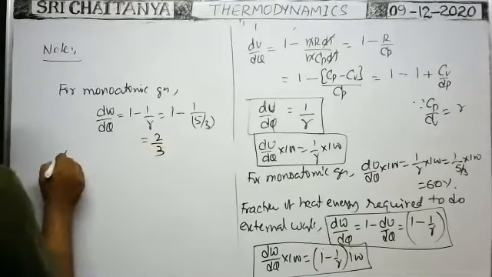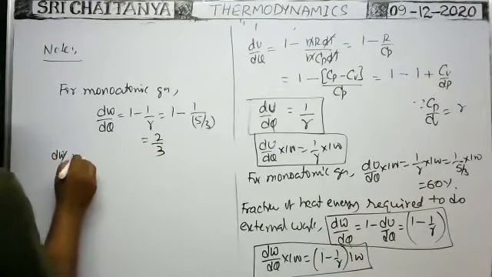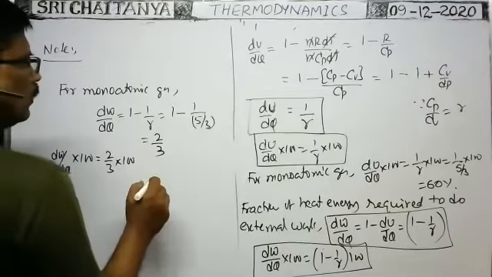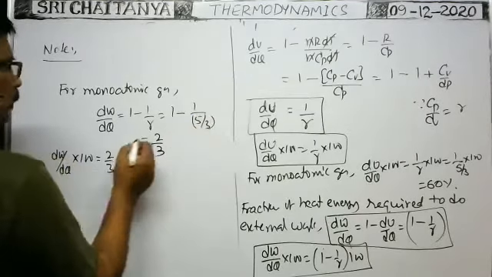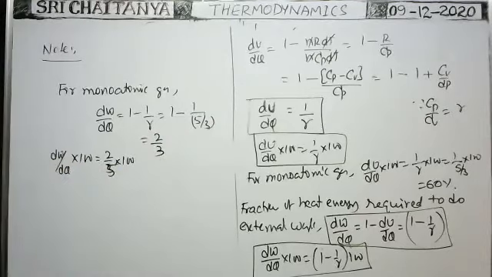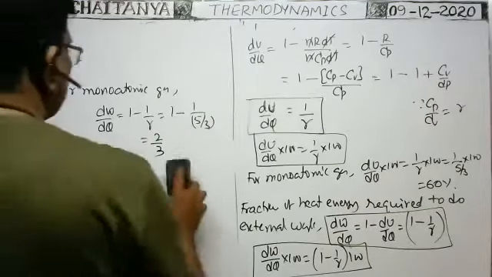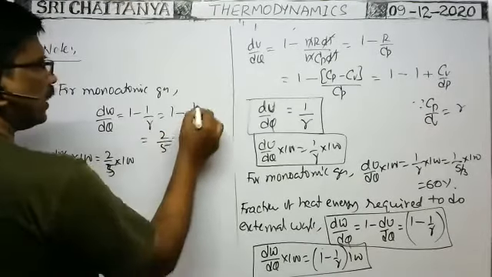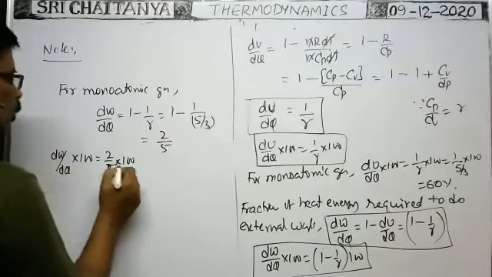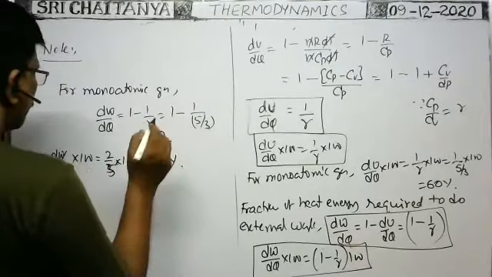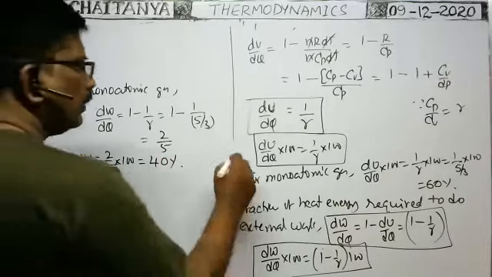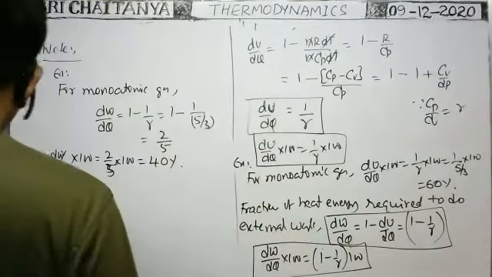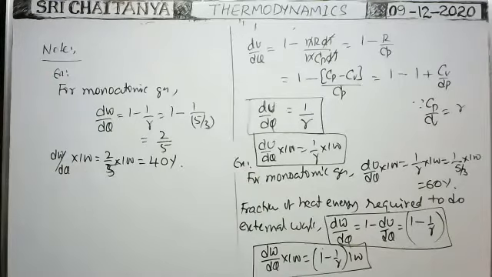Therefore, the percentage of heat energy utilized to do external work is equal to dW by dQ into 100. It is 2 by 5 you will get, because 3 by 5 is for internal energy. When you take LCM, 2 by 5 into 100, that is equal to 40%. It is for monoatomic gas. I just gave the example for monoatomic gas only. For diatomic and triatomic, you can calculate. This is the percentage of heat energy utilized to do external work.